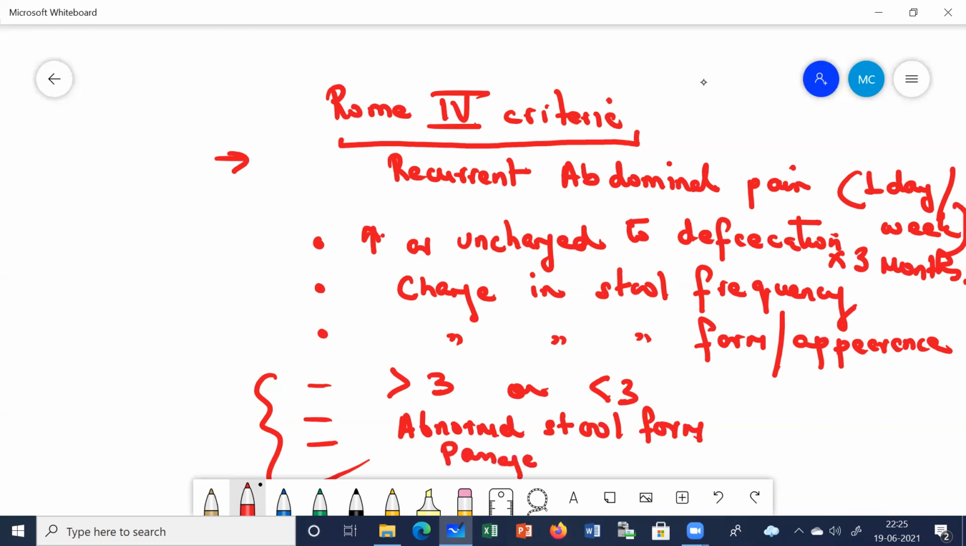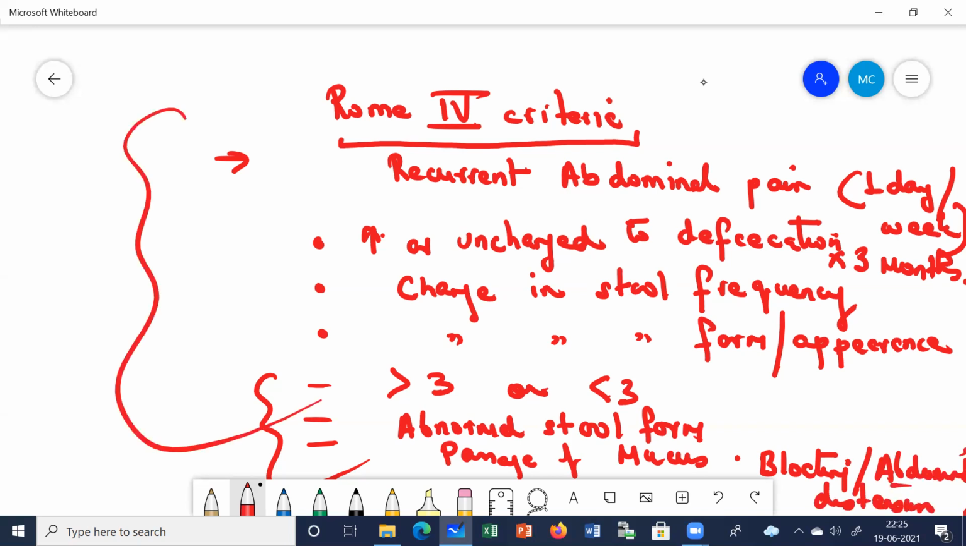Remember, these patients don't complain of passage of blood. If the patient is complaining of passage of blood, you have to think something else. In these patients, the patient often complains of passage of mucus, not blood. And there is a bloating feeling or a feeling of abdominal distension, excessive flatus. Okay, and there is dyspepsia. These are some other supporting features. Clear? So this is about your Rome 4 criteria.